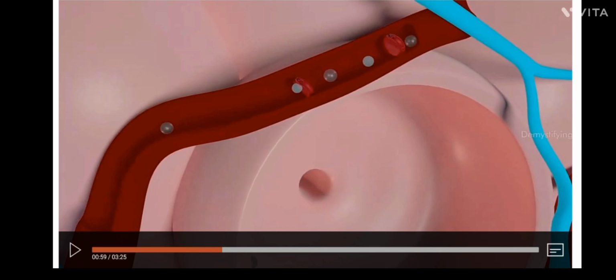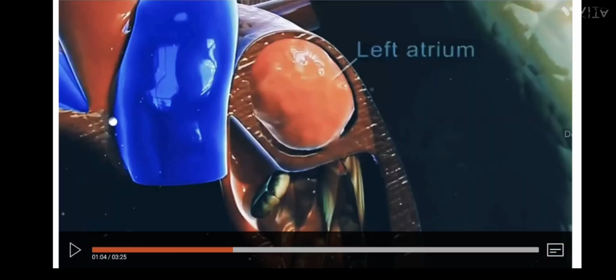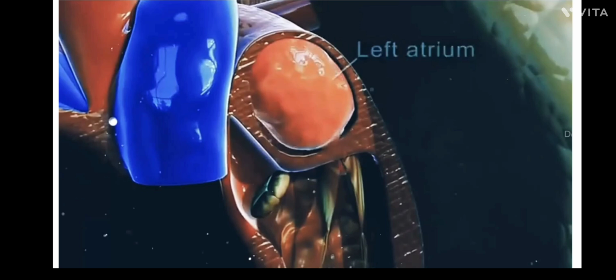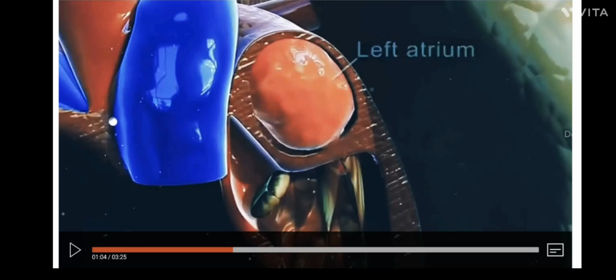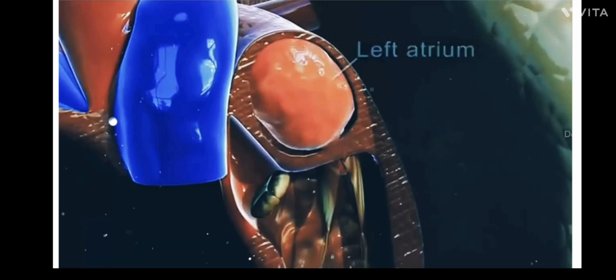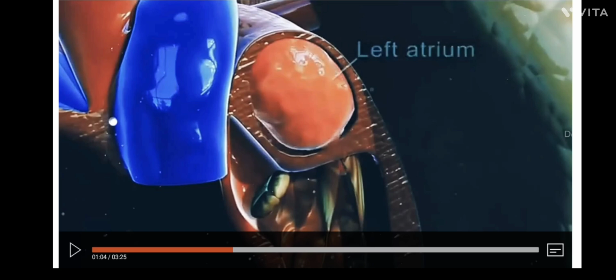The left atrium will receive that oxygenated blood from the lungs and pump it into the left ventricle. See, now the blood is oxygenated, right? The oxygenated blood is represented as red colored blood. See here, you can see the red colored blood has entered the left atrium.